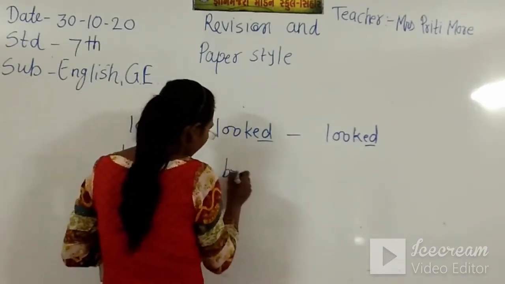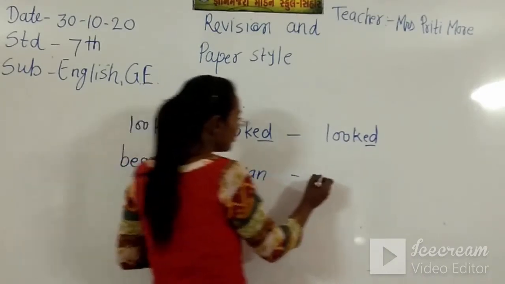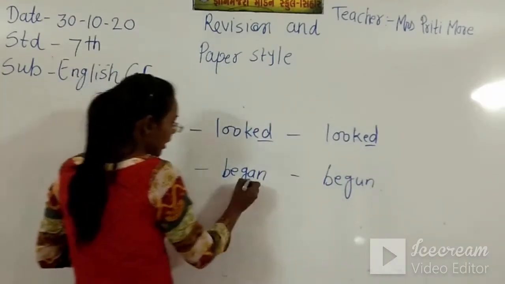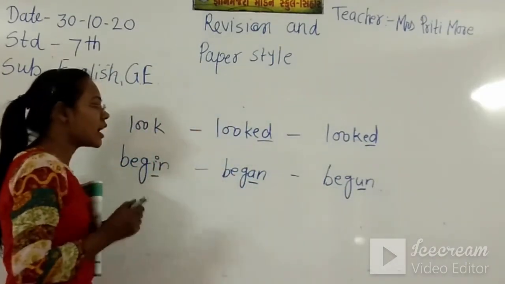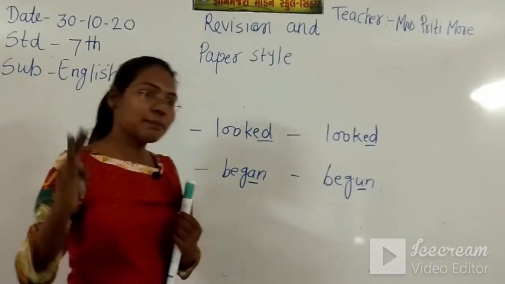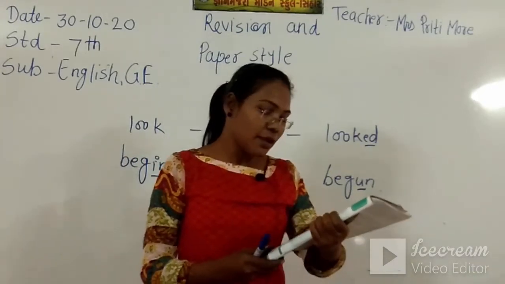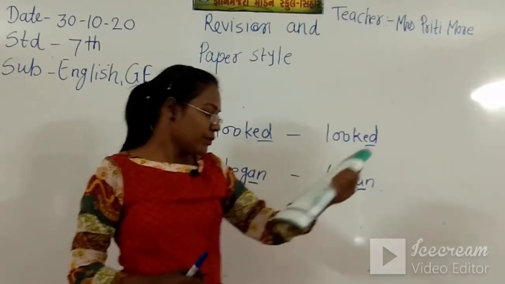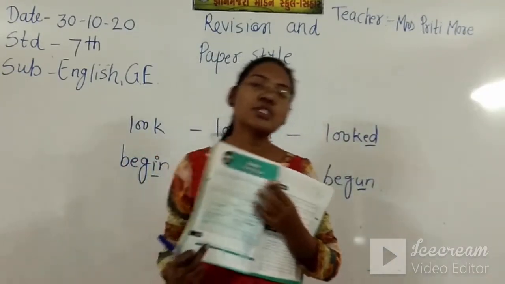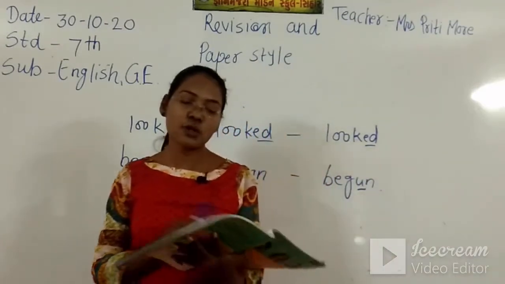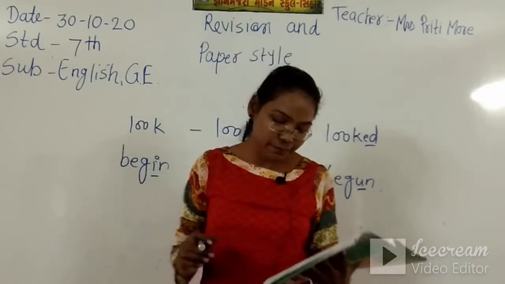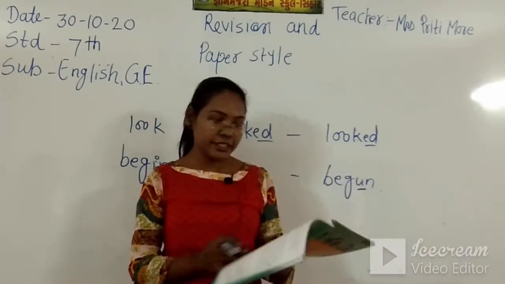Here we can see e, a and u. These are the vowels. Some verbs change their vowel for making the past form and past participle form. In the focus exercise there is one bracket. You study about this bracket. In this exercise also I have taken the past participle form of the verb. You have to see these exercises we have completed.